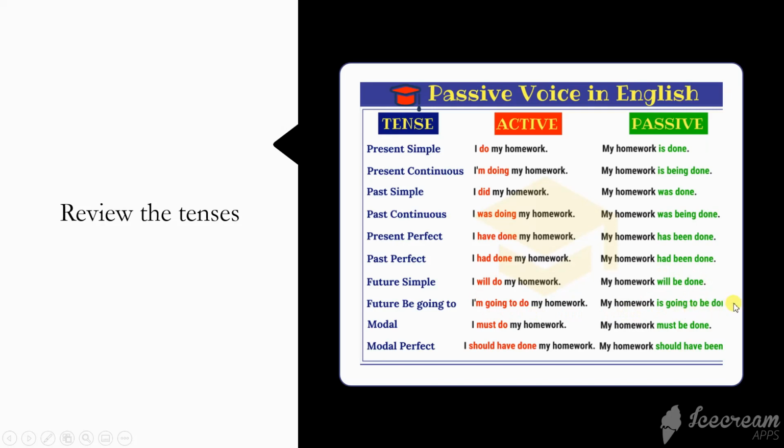Again, be, D-O-N-E, done. I must do my homework. My homework must be done. Because with the modal verb also, we cannot use past participle. You know that the modal verbs take only infinitive. So in order to add a past participle, you must add a be. I should have done my homework. My homework should have been done. This was a copying problem. My homework should have been done.